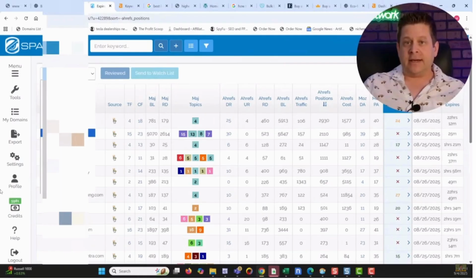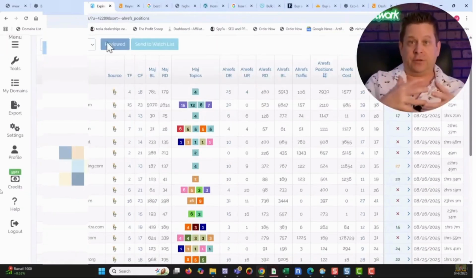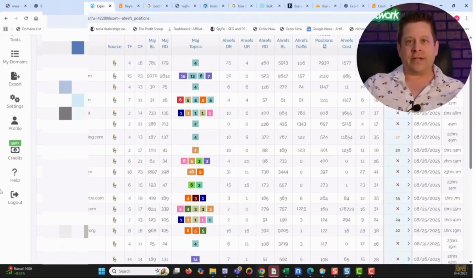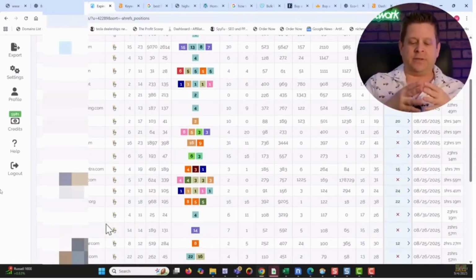We could see some kind of crew thing, soap. Here's some kind of soap thing. It could be like soap operas or actual physical soap for cleaning things. And we could go through and see what they rank for. I've actually used this method to find lots and lots of different niches, and this is really going to work together with the Head Start method I'm going to show you in just a minute.